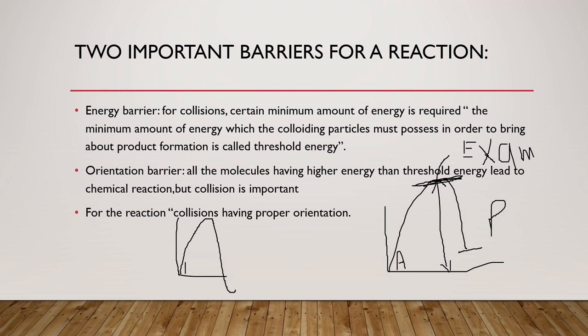Here is the reactant, here is the product, and an extra amount of energy is also released. Here energy is released, but there energy is absorbed. This is the endothermic reaction, this is the exothermic reaction. There is also an energy barrier, so all of you have to utilize your threshold energy to cross the energy barrier for the formation of product.